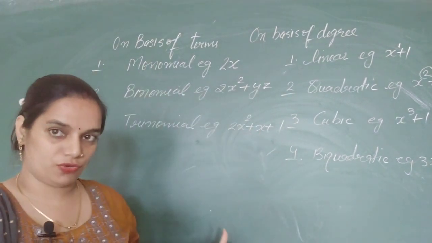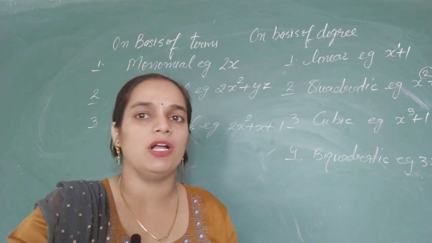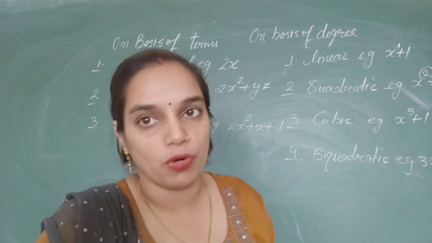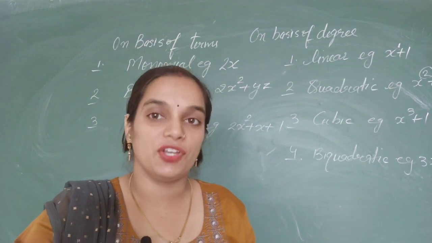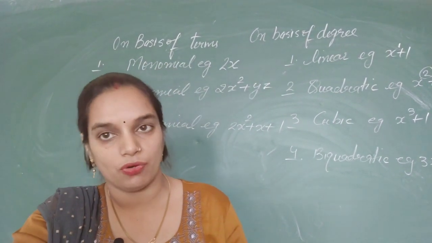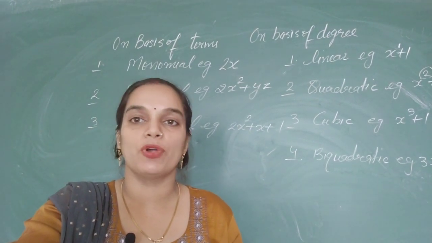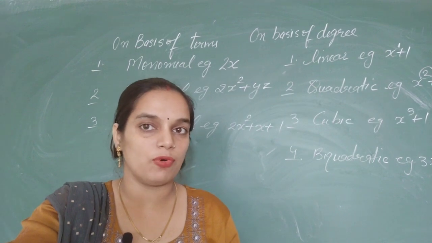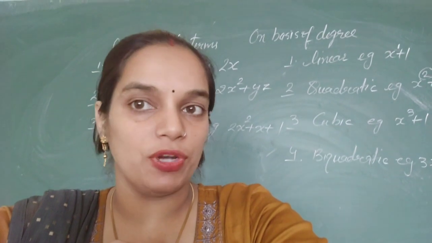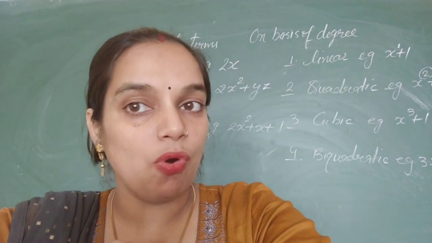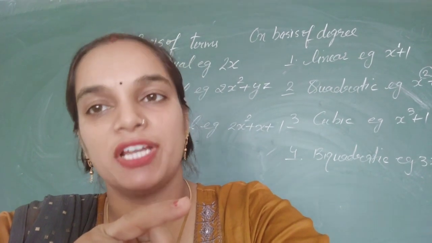On the basis of this theory, we will discuss our exercise 1.1, that is so simple, in which we have to tell if it is a polynomial or not. It is monomial, binomial, trinomial, what is the degree of the given polynomial, and so on. The next exercise is about the zeros of a polynomial. Zeros of a polynomial means what will be the zero of a polynomial? The value of the variable. I am taking the polynomial only in one variable.